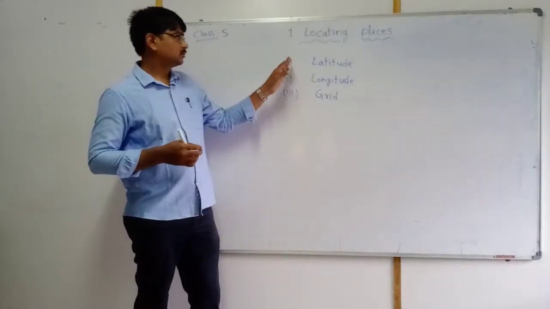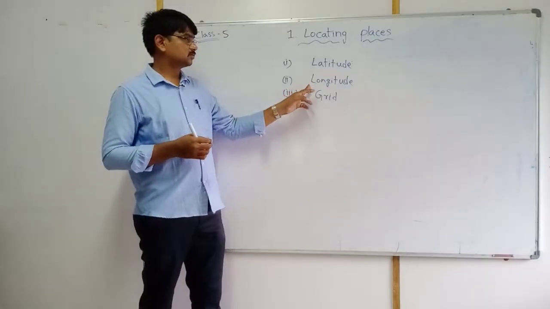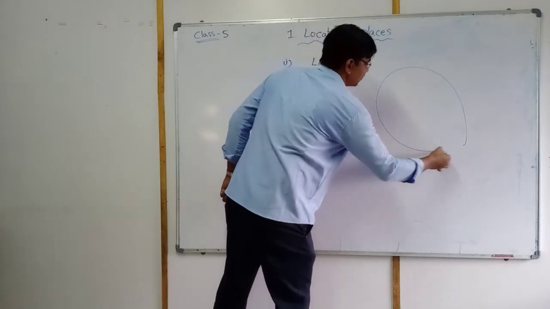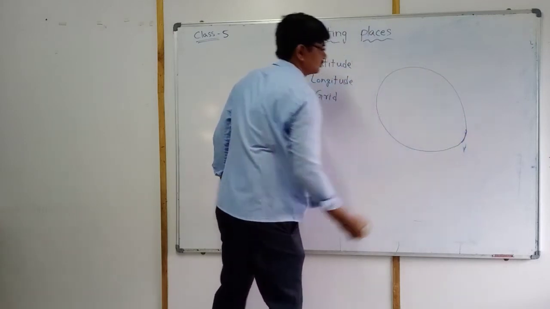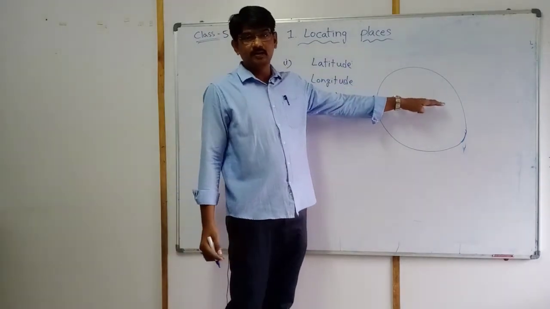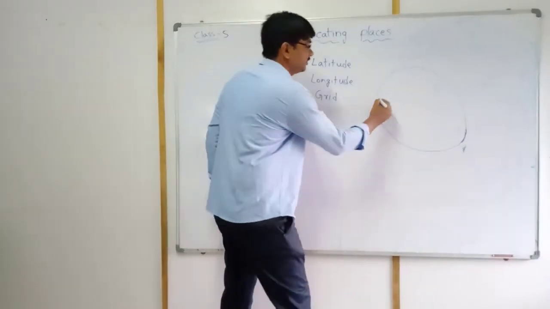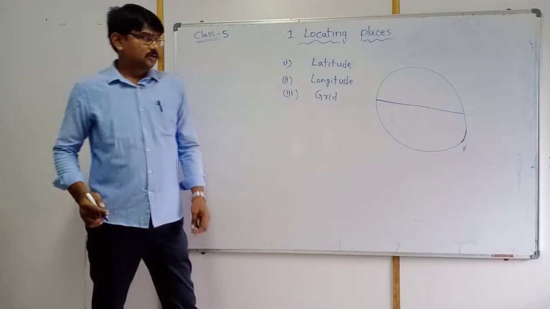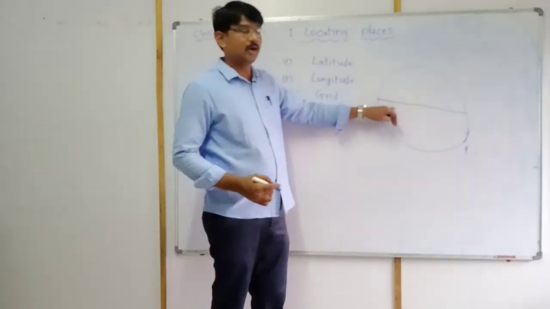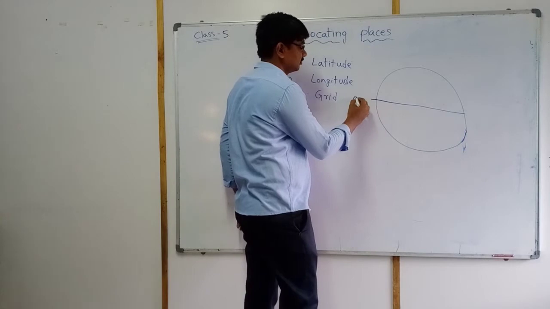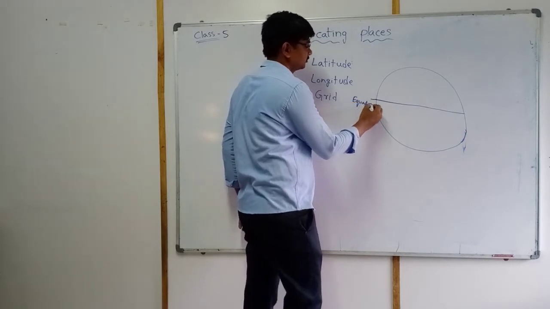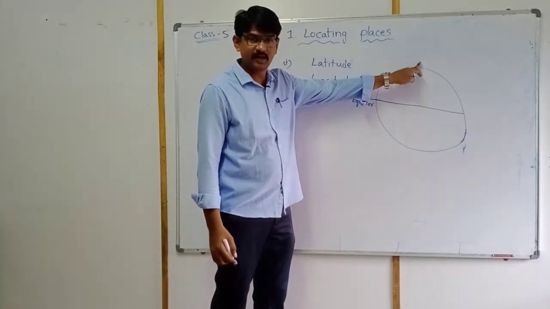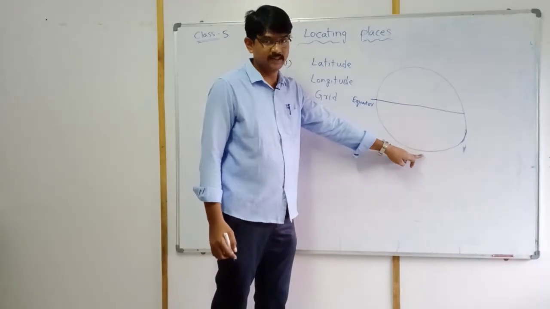First of all, what is latitude? For example, if this is a globe, the earth is divided into two parts. This is called the equator. Next, the equator has two ends. This is one end, and one more end is this.